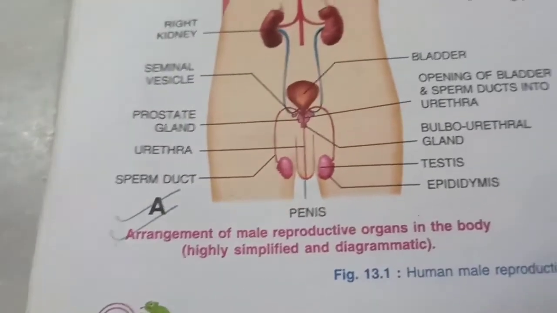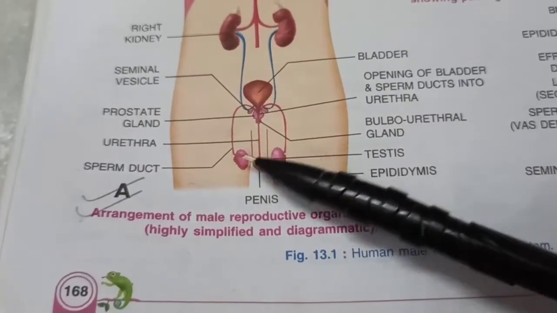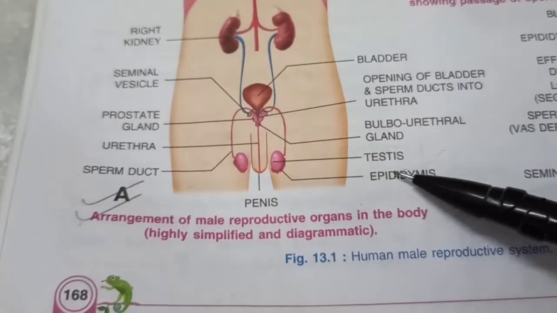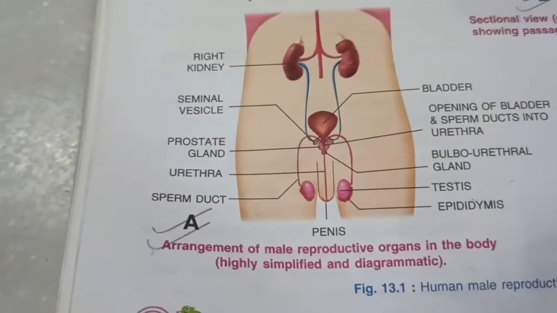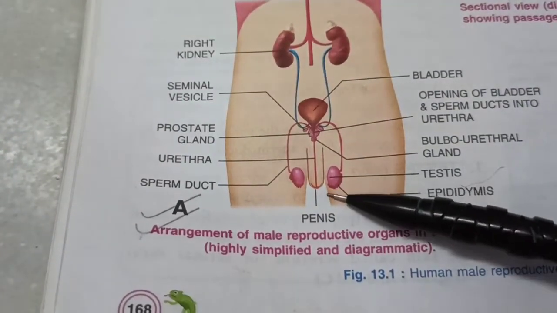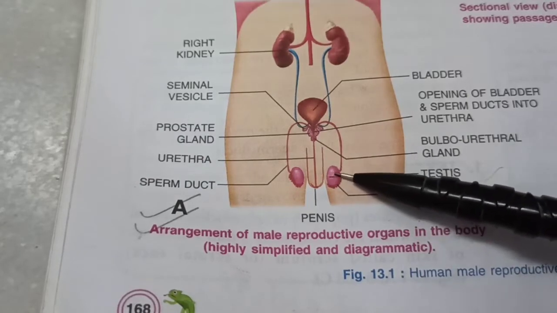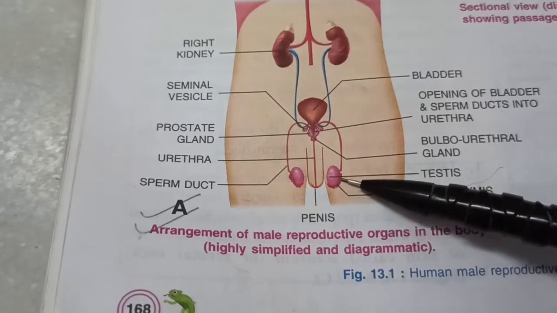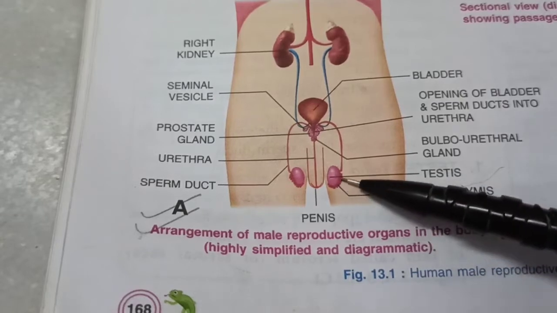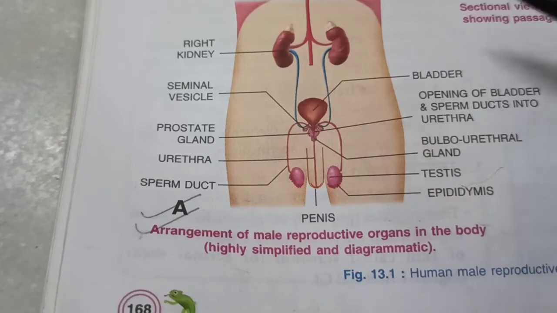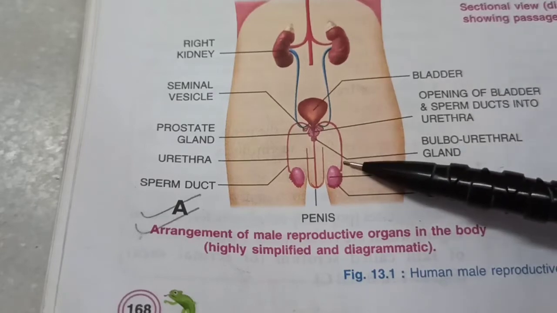We'll also understand the locations then. A pair of testes. Testis is singular. So even if one is damaged, still the person will be able to reproduce. Here, the sperms are produced, which mature in the epididymis, which is a coil of tube, and then it extends into the sperm duct called vas deferens.